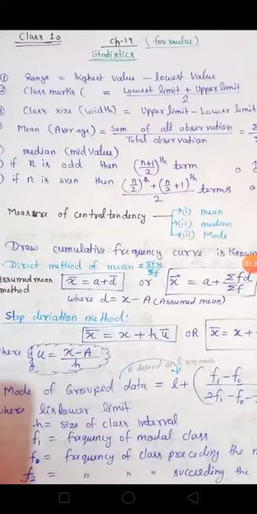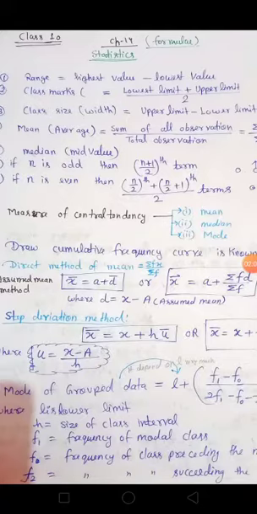There are many other things we have to discuss, the terminology, like raw data. Raw data means the data which we have collected directly without any arrangement or ordering. Array data means we arrange the data in sequence or in order, ascending or descending or in any other way, but with a proper order.